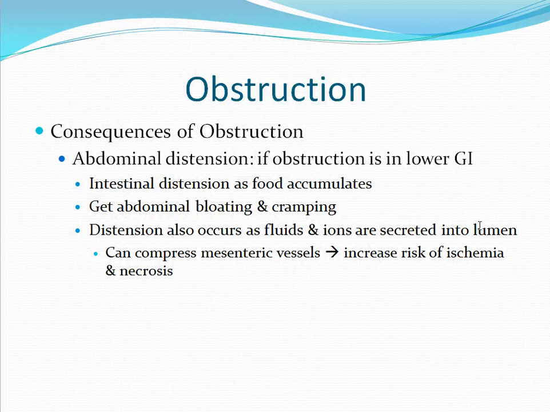Another consequence is abdominal distension. This occurs when obstruction is in the lower GI tract. The intestines become distended as food accumulates. You will also get abdominal bloating and cramping. Distension also occurs as fluids and ions are secreted into the lumen. This can suppress or compress the mesenteric vessels, causing an increased risk of ischemia and necrosis.